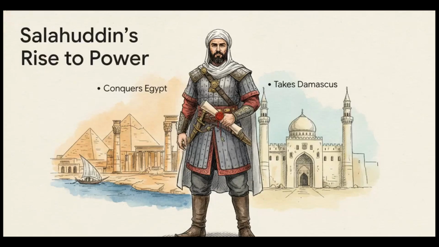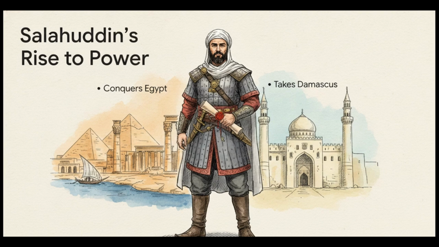Following Nur-ad-Din's death, Saladin's ascent was just incredibly rapid. He conquered Egypt alongside his uncle, becoming its governor at just 32. When Nur-ad-Din's empire threatened to collapse into total civil war, Nur-ad-Din's widow actually wrote to Saladin, pleading with him to intervene. He marched on Damascus and, remarkably, took the capital without shedding a drop of blood at age 37.